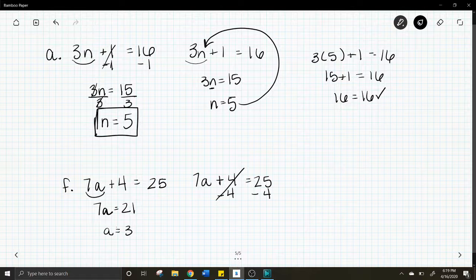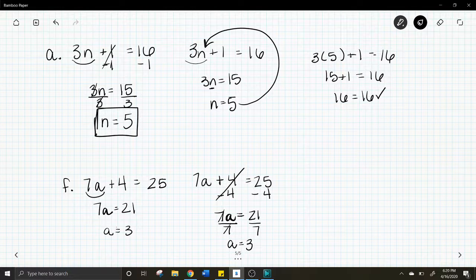Because that would cancel out on that side. What's 25 minus 4? It's 21. Now what we have is 7 times a equals 21. What's the opposite or inverse operation to multiplication? It's division. So we would divide each side by 7, because that would further get a by itself. And then what's 21 divided by 7? It's 3. Okay, so good thing we got the same answer both times.